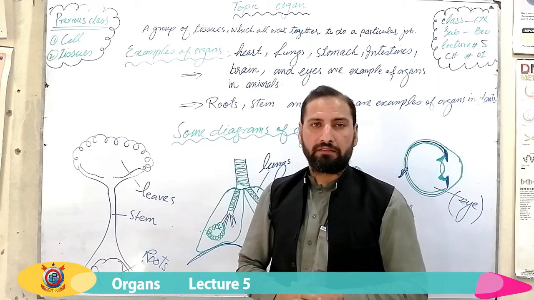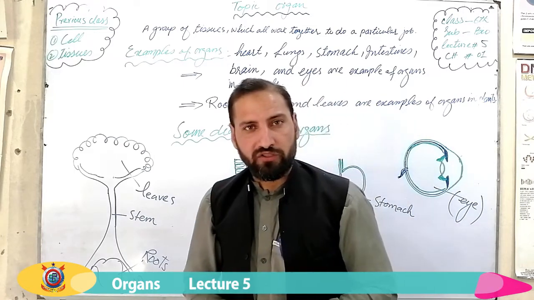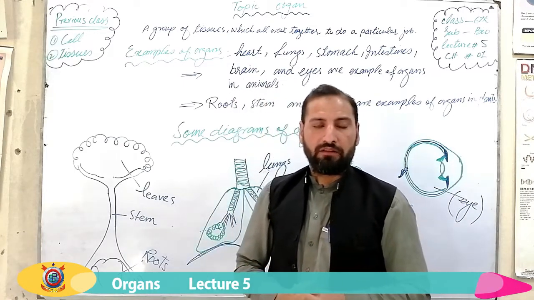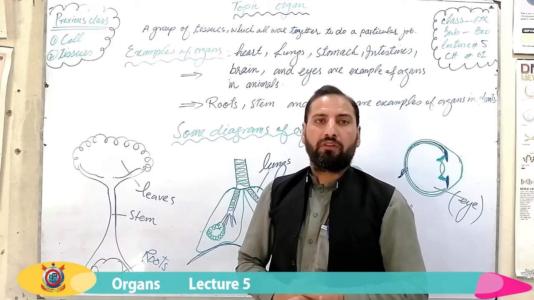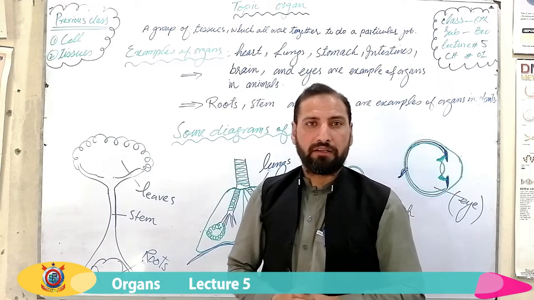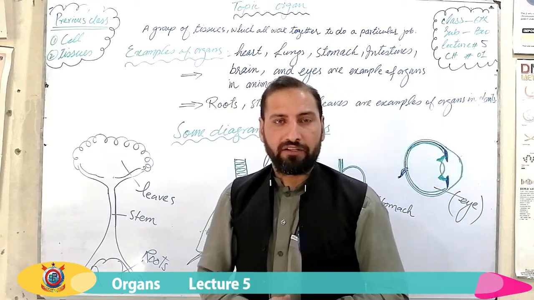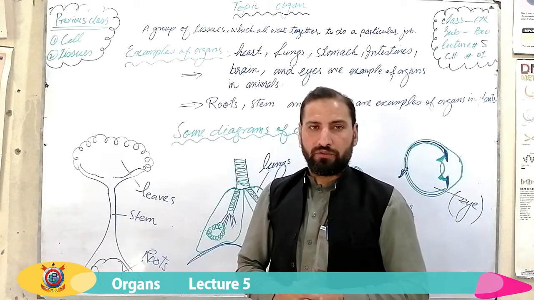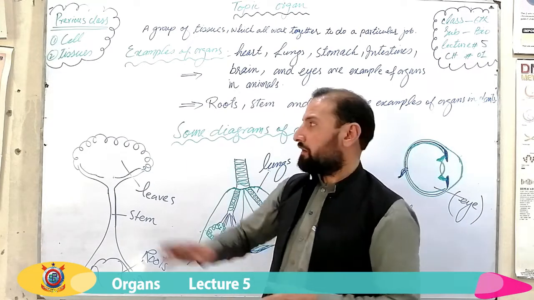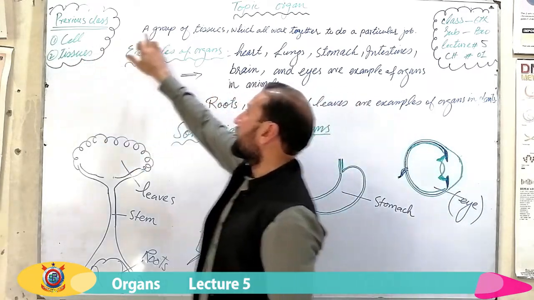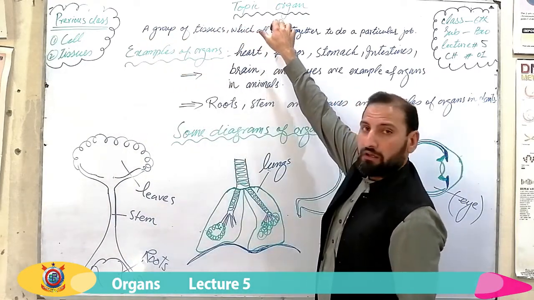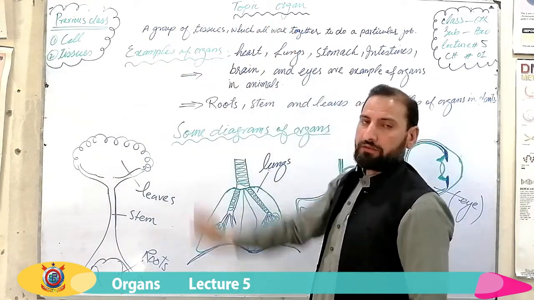Group of cells which are similar in structure and functions are called tissues. Right? After tissue, we are coming to today's topic, which is organ.